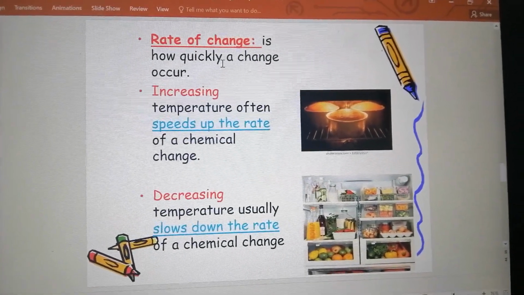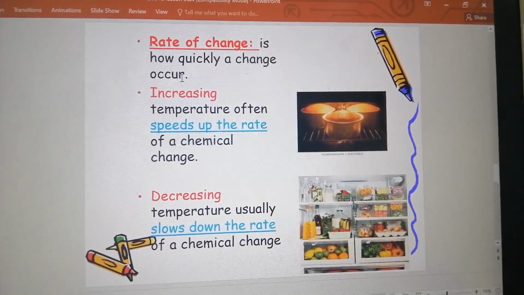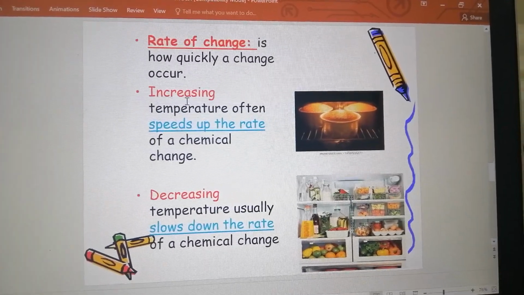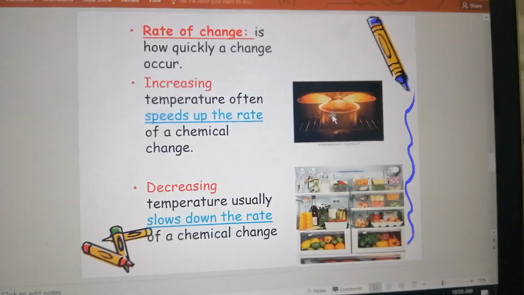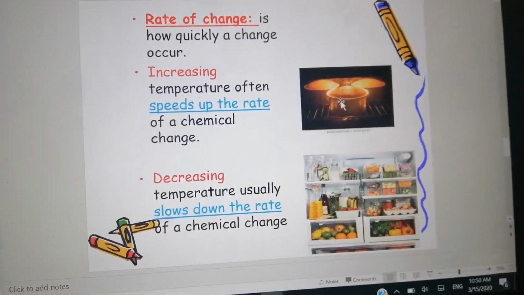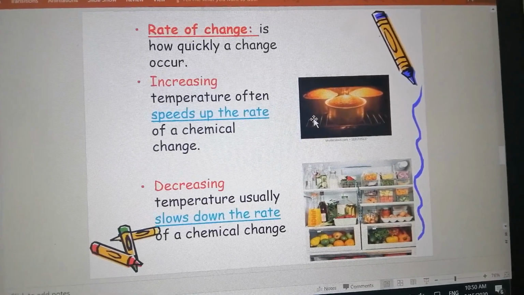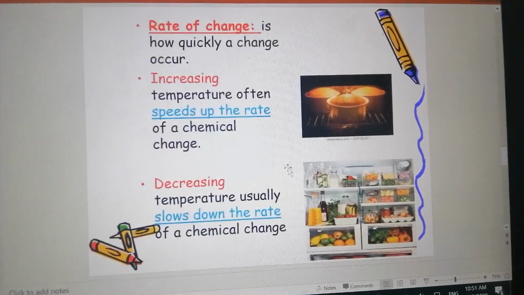We have the rate of change. What is the rate of change? It's how quickly a change occurs. How quickly a change occurs. What does this mean? Increasing the temperature often speeds up the rate of the reaction. For example, when we are baking a cake, we put it in the oven, so the temperature is very high, so it will quickly change from raw substances into a cake.